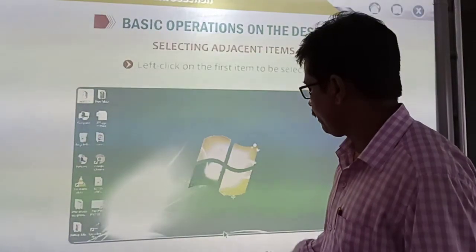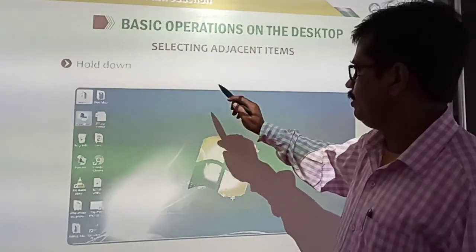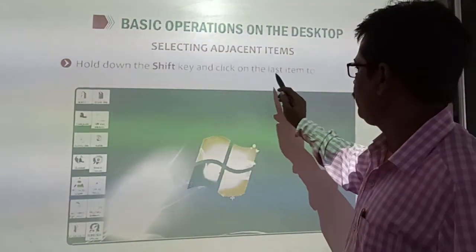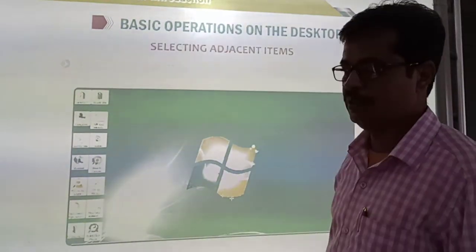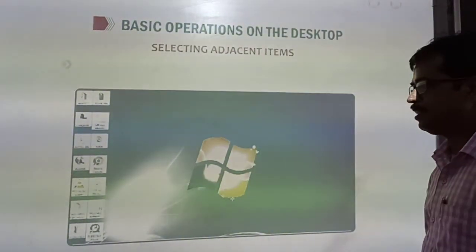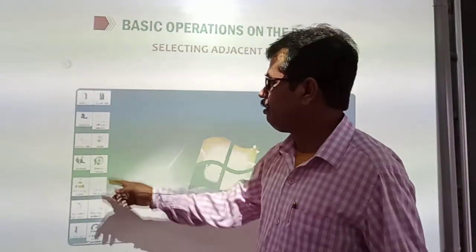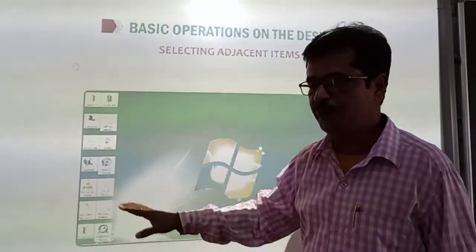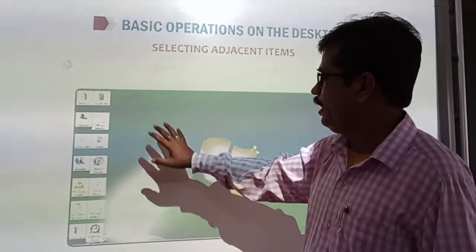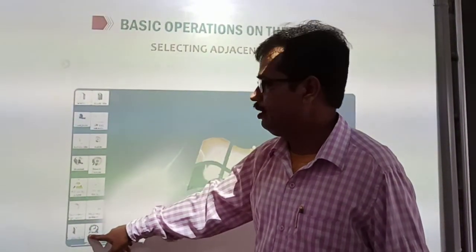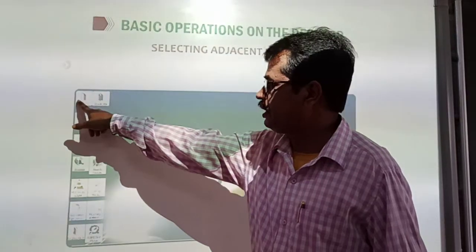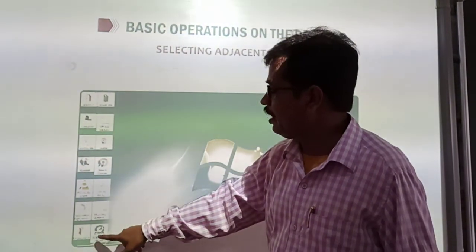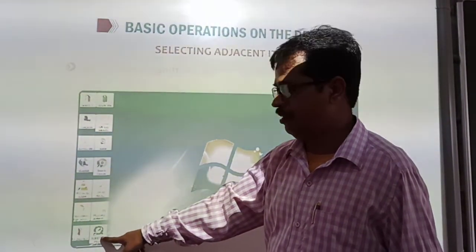Now hold down the shift key and click on the last item. Left click on the first icon, then press and hold the shift key of your keyboard and click the last icon. This was the first icon on the left side and this was the last icon at the bottom right.